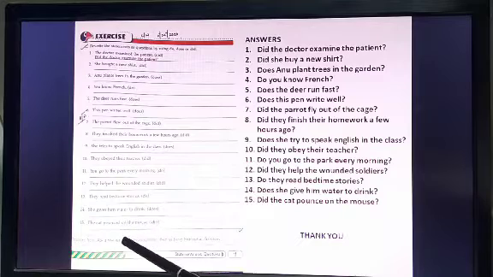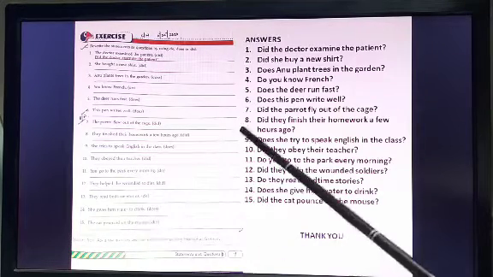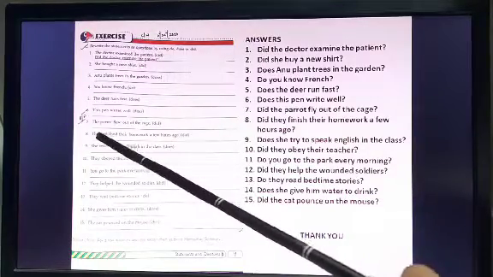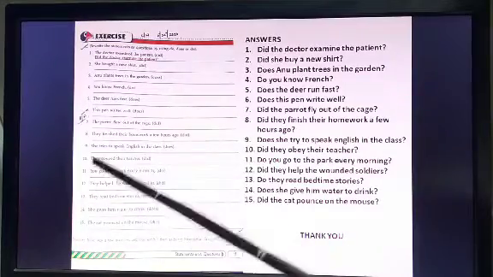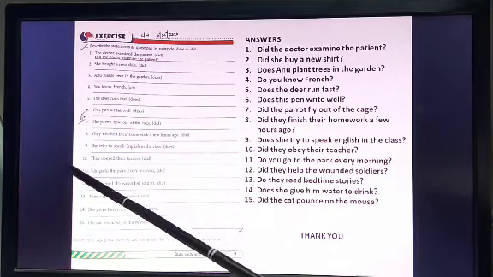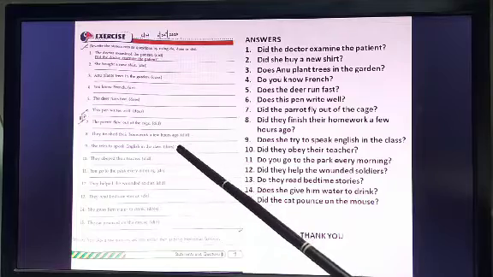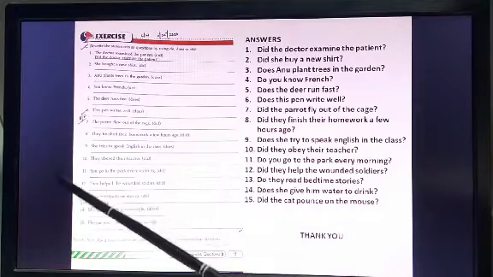Number 8, they finished their homework a few hours ago. Did they finish their homework a few hours ago? Finish, see, finished. Past tense, it will become present. The ed is dropped. Next, number 9, she tries to speak English in class. Does she try to speak English in class? This is the example which I have given in your CW also.